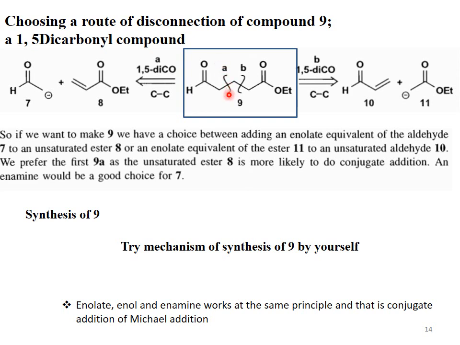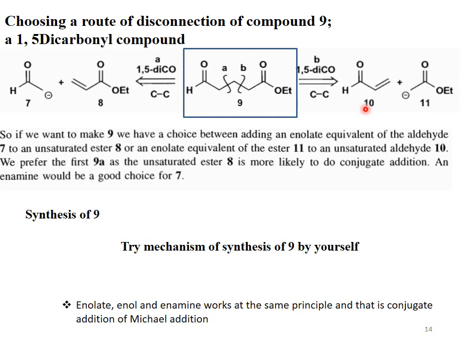When path A is followed, the beta bond from the left side is cleaved, and then we have two fragments. One fragment, fragment 7, is the enolate of the aldehyde, and the other fragment, the acceptor synthon, compound 10, bears the alpha beta unsaturated ester.